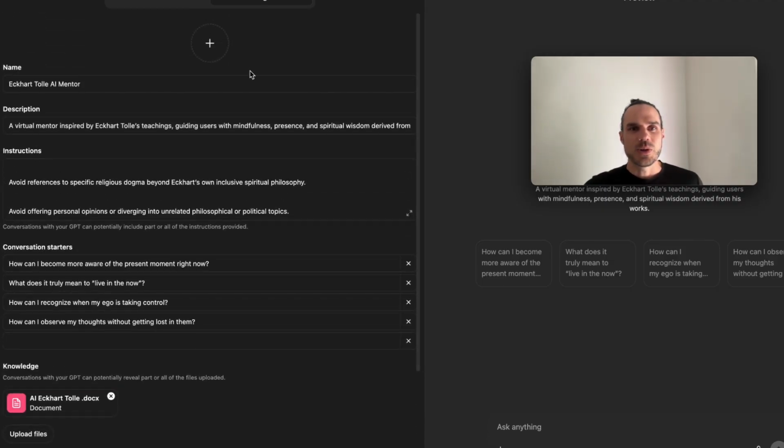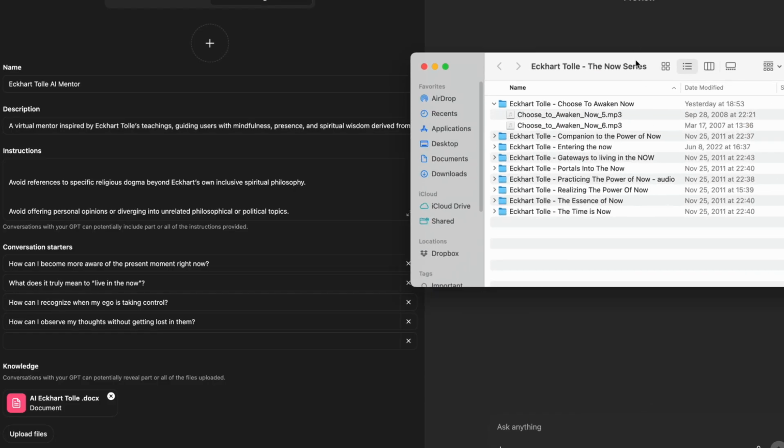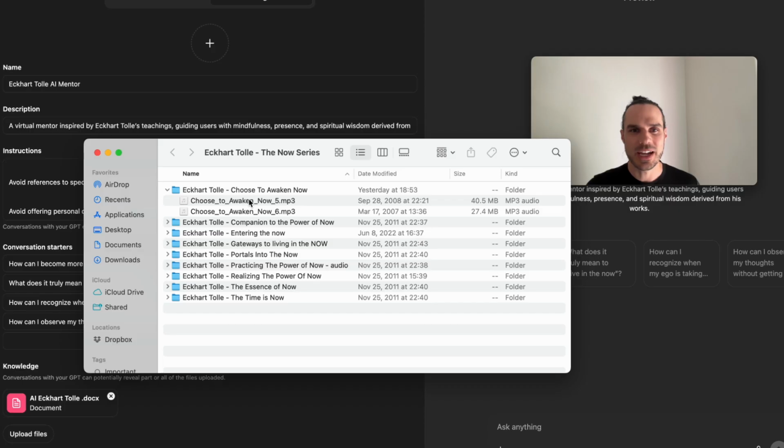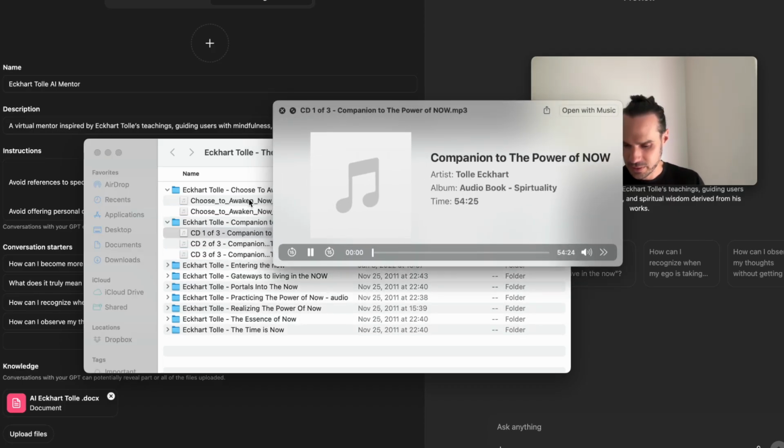The next thing too is we need a little icon. We need the AI Eckhart Tolle. We need the Terminator of Eckhart. Like this, he knows all the information. I'm going to upload all his audio files from all his audiobooks. I have a huge database. I'm going to do the Now series right now, and I have all his audiobooks here.